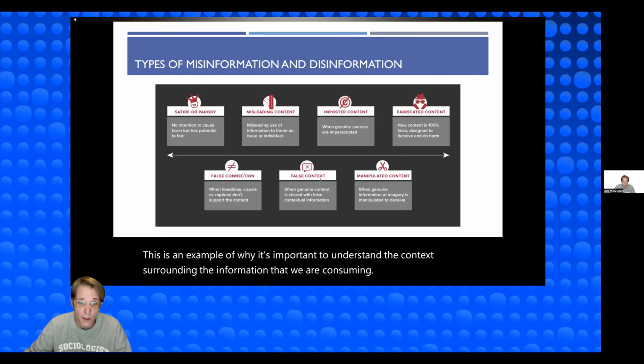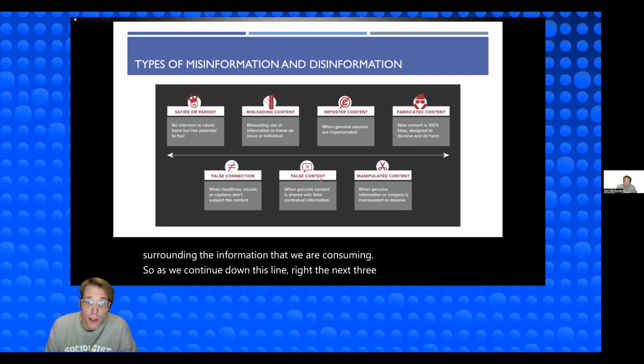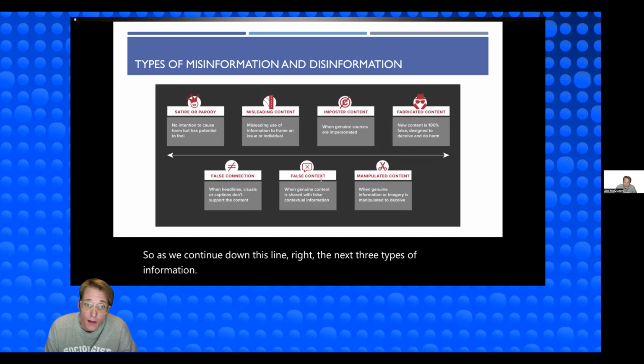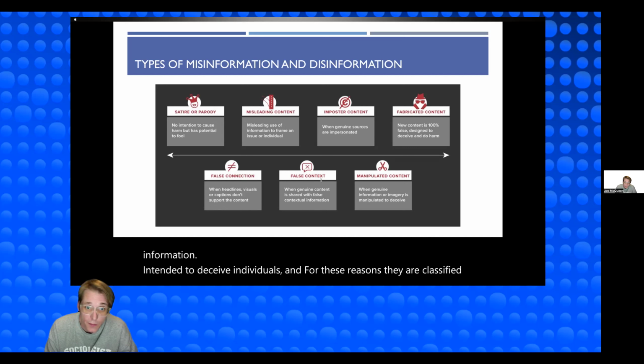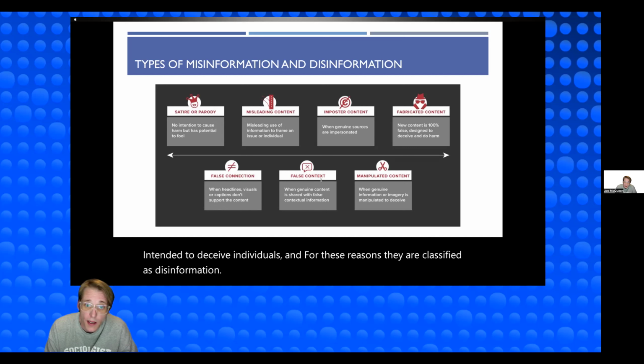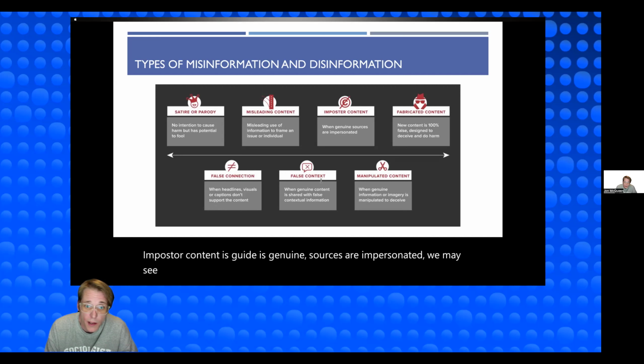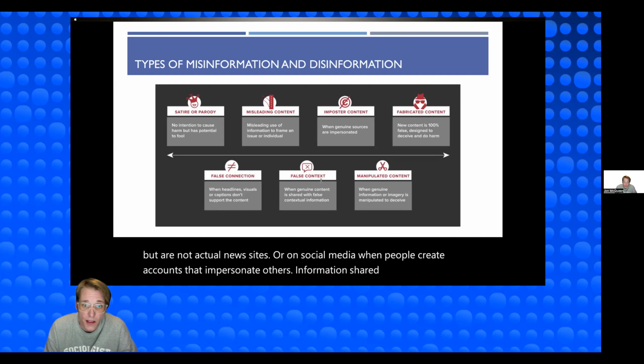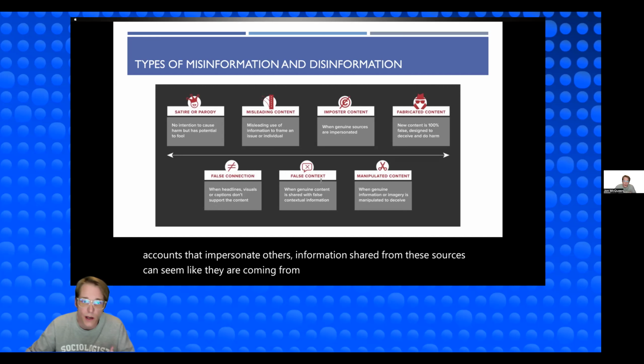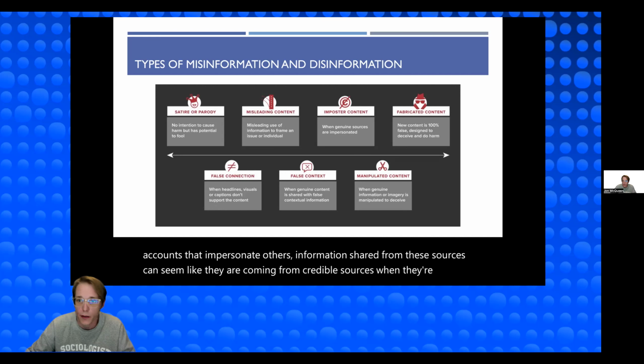So, as we continue down this line, the next three types of information are intended to deceive individuals, and for these reasons, they are classified as disinformation. Imposter content is when genuine sources are impersonated. We may see this as websites that look like popular news sites but are not actual news sites, or on social media when people create accounts that impersonate others. Information shared from these sources can seem like it is coming from credible sources when it's actually not.